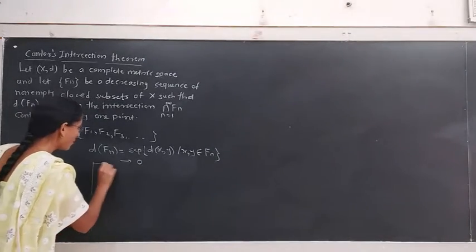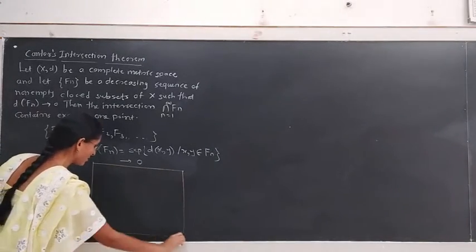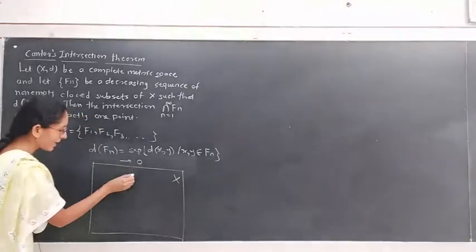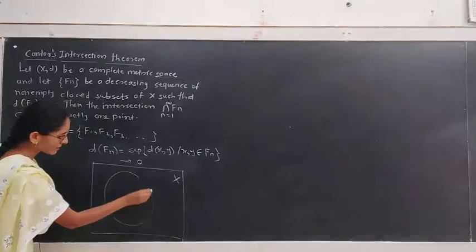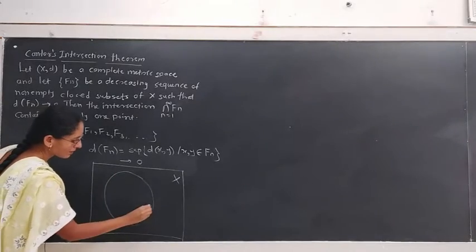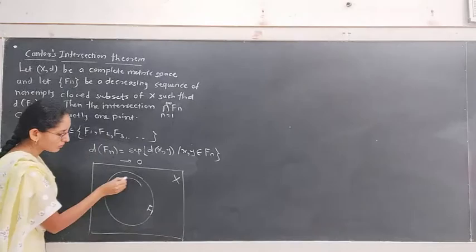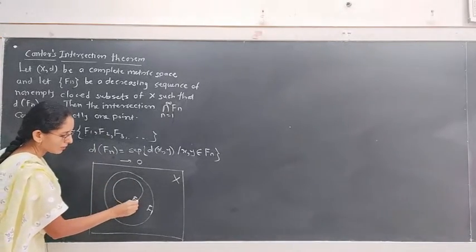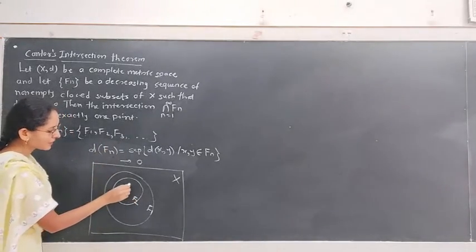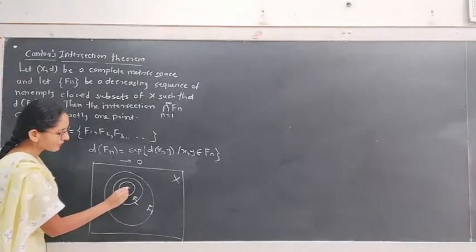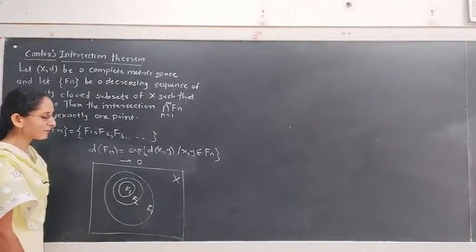This means if we have a space X, there is one closed subset of X. Suppose this is the closed subset F1. Then F1 contains F2. Again F2 contains F3 because the sequence is a decreasing sequence. F3 contains F4 and so on.